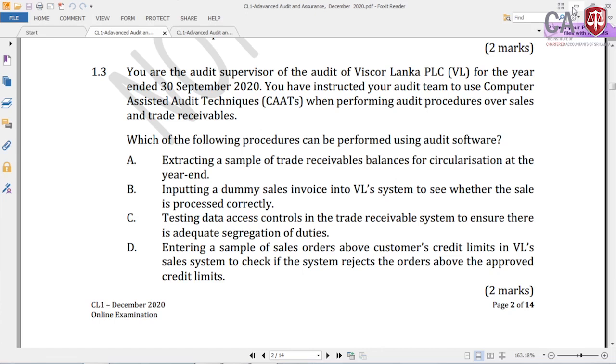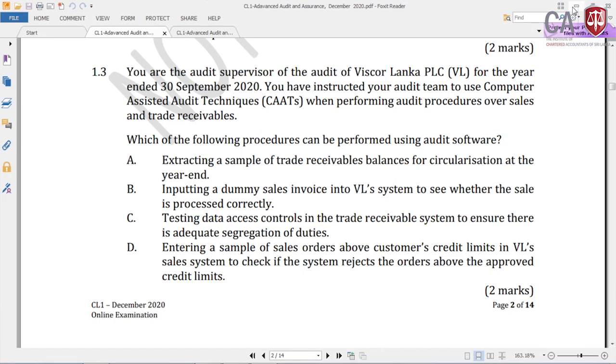And part D, entering a sample of sale orders above customer's credit limit in the VL sales system to check if the system rejects the orders above the approved credit limits. Again, it is test data. Now if you know the difference between the audit software and the test data, this answer is nothing. So by the elimination theory, parts D, C, B are wrong. Therefore, answer A should be the correct answer.